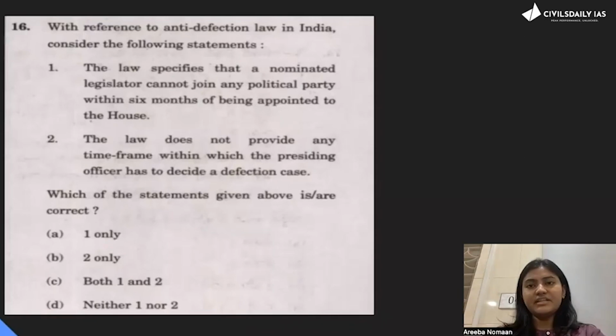So option 1 is incorrect. The law doesn't provide any time frame within which the presiding officer has to decide a defection case. Yes, obviously, every day we read in newspaper that presiding officer is not deciding a defection case. So even if you do not know this nitty-gritty and you are very well versed with your newspaper, you can do this question very easily. So the answer is B.